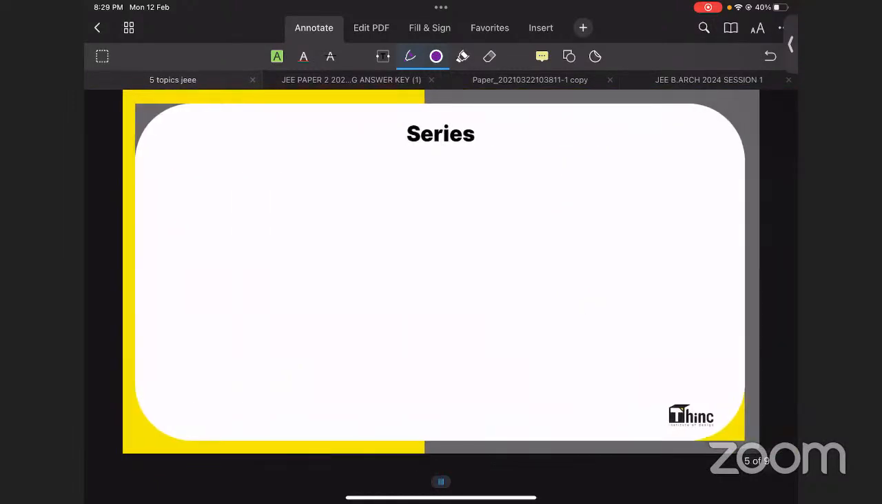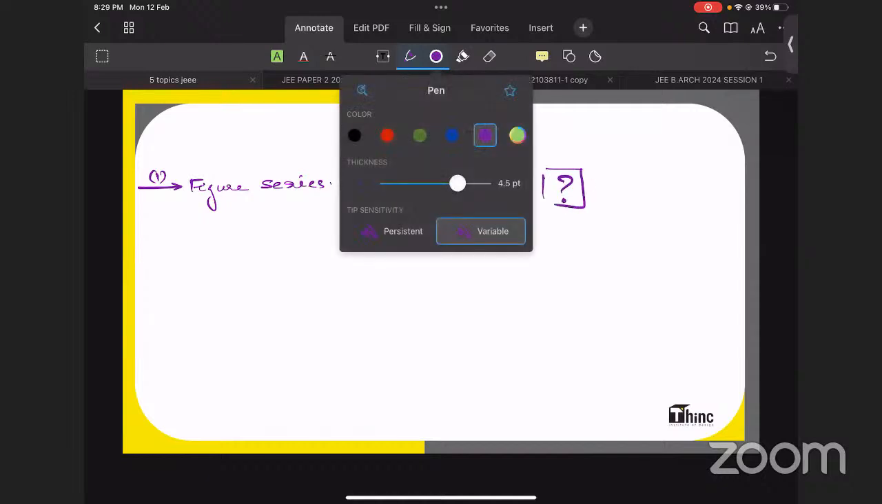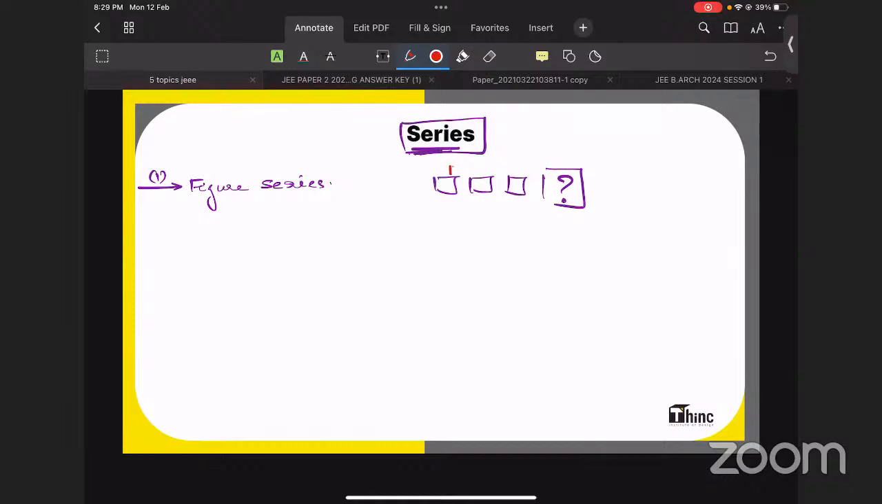Now series. Series is a single word which I have used for figure series questions. I hope everyone knows what figure series questions are. Figure series questions means you will be provided with 3 or 4 figures, and you need to predict which will come next. How will you solve that? You will be finding a relation between these. In series questions, you need to find some relation and apply it on the last figure to get the exact right answer. That is one type of figure series questions.